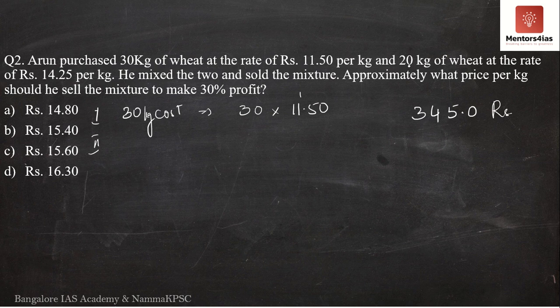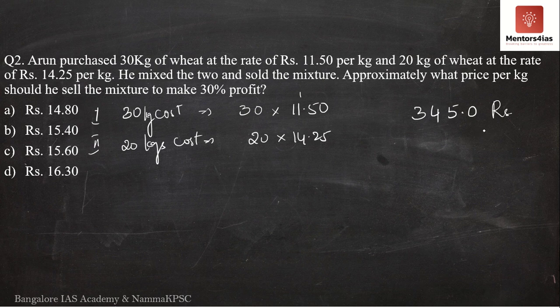Second case, what is it? The question says 20 kgs of wheat at the rate of rupees 14.25. So we have 20 kgs. What is the cost of 20 kgs? It is nothing but 20 into 14.25. So what do we have here?